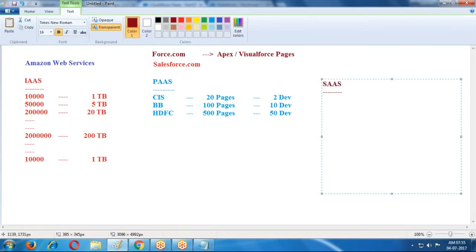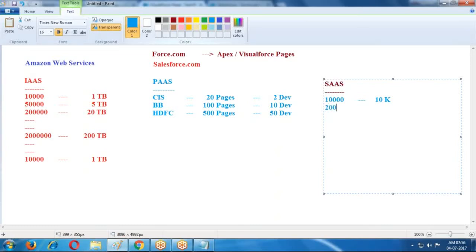I'm not developing any application. Someone has already developed some applications, and those applications I'm using here as a pay-and-use model, just as a rental. Suppose I require one CRM application for my 10,000 customers. Then I'm paying 10K and using that application.